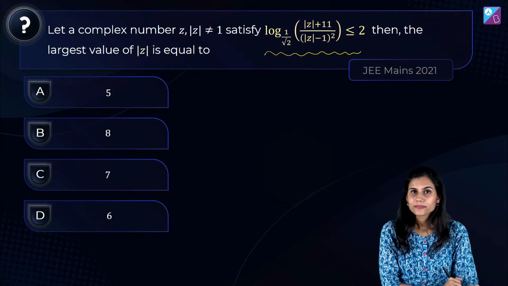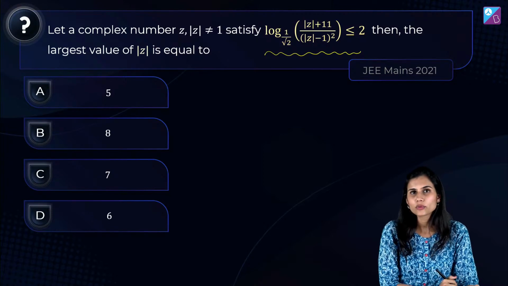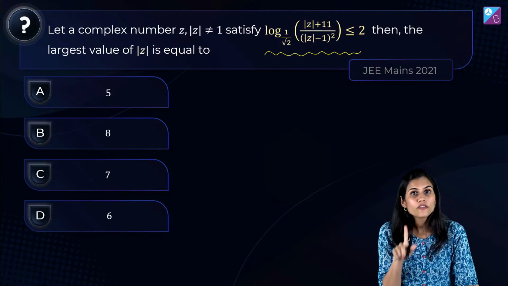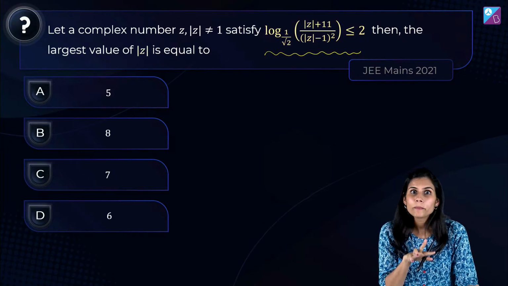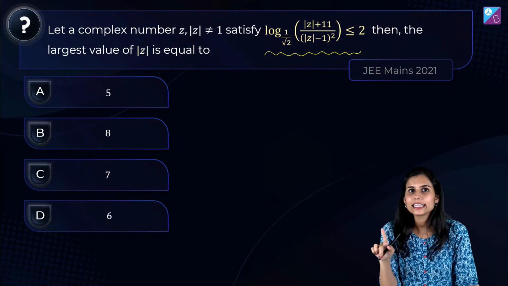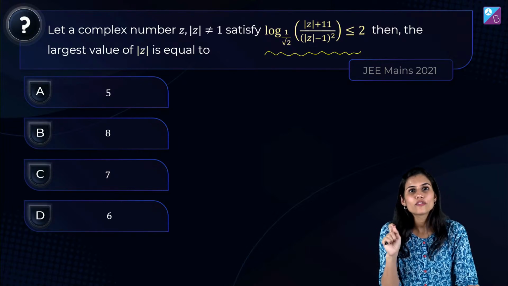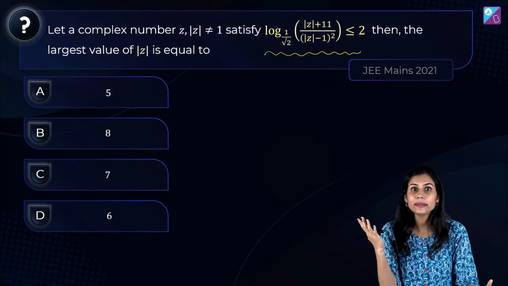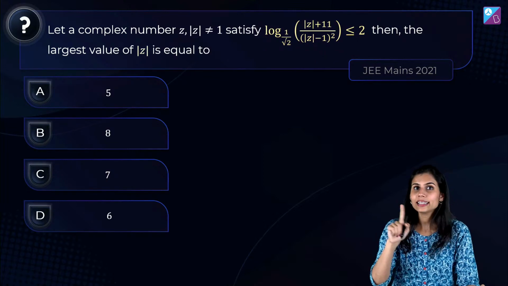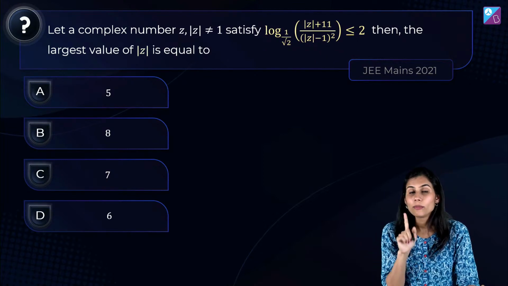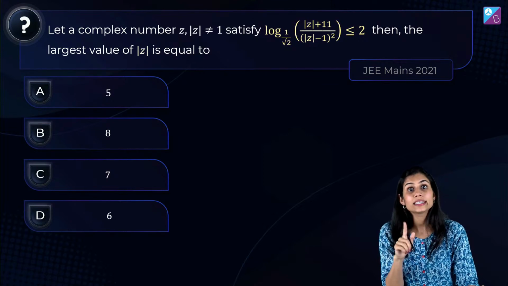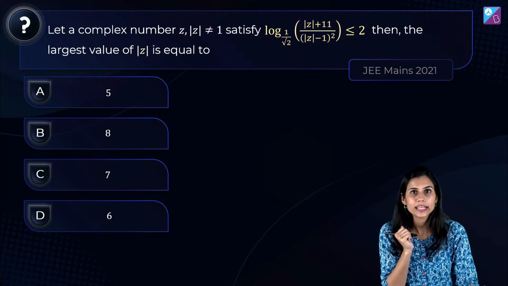Here very close observation is needed, because here we are basically not talking about the complex log function. We are talking about the real log function. How? Ma'am, so many z's are visible in the input, how? Look carefully, it's not z, it's mod z. Mod z is the distance from the origin. It is a real number, that too non-negative.